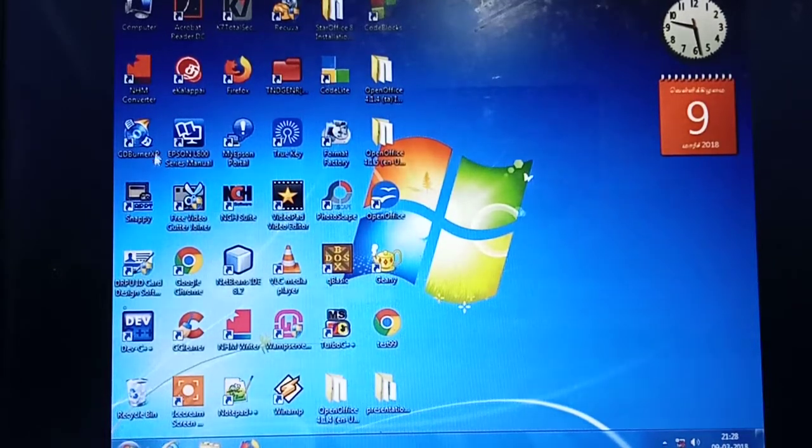Then a lot of symbols are there. Have you seen? My Computer. Then these we can say are application software. What are the software you have installed in your computer? For all the software you have, some icons are shown. This is called what? Icons. Understood what you mean by Windows? Windows is an operating system. In your computer, if you have Windows XP it will show the Windows XP background. Windows 7 means this is Windows 7. Windows 8 means Windows 8. Windows 10 means Windows 10. Based on how much software you have installed, for all of it they have given this iconic symbol. Understood? Okay.